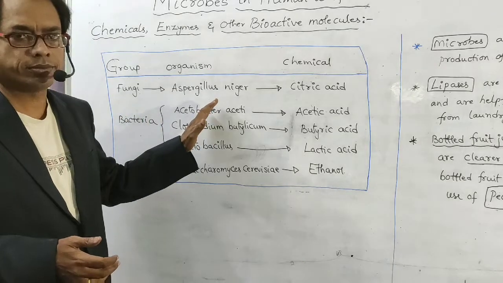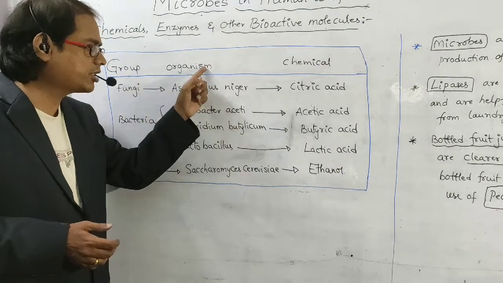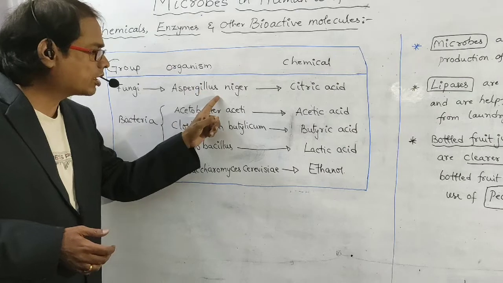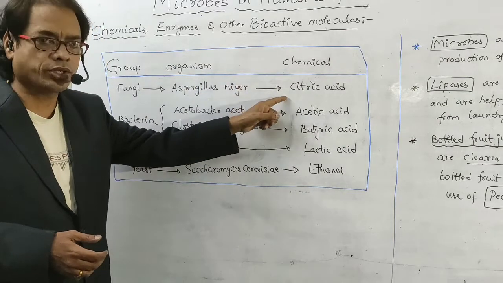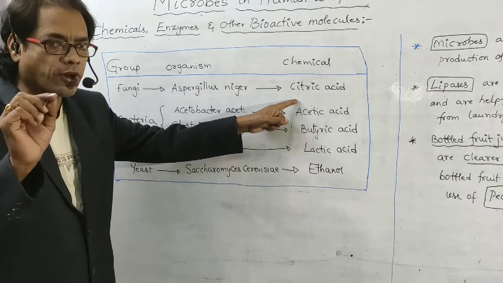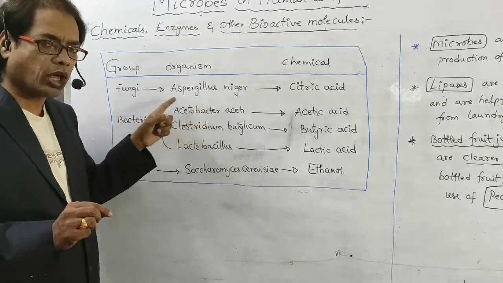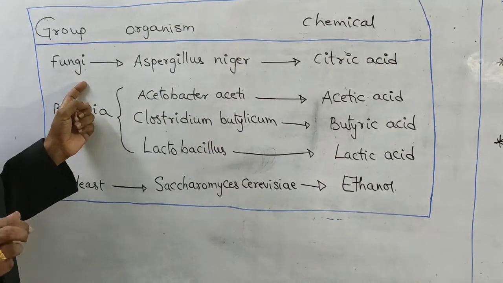This is the tabular form. See, Aspergillus niger, this is an organism. From this organism, which chemical is produced? Citric acid. Citric acid is produced from Aspergillus niger, which belongs to fungi.